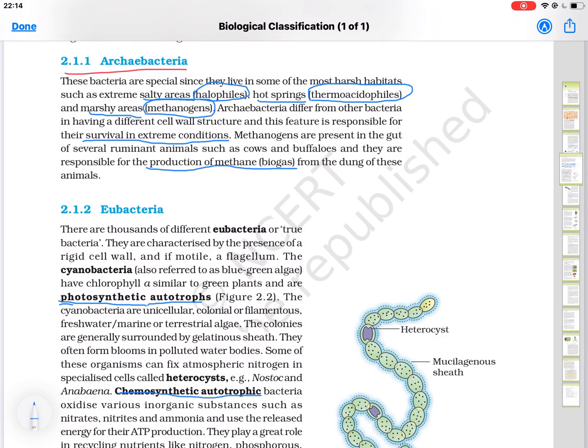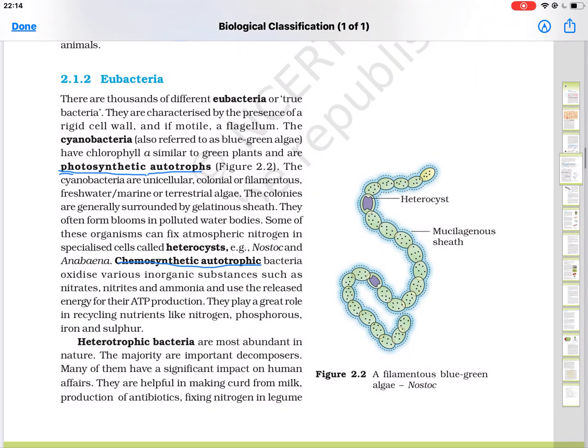Photosynthetic means in the presence of sunlight they can manufacture their own food, and chemosynthetic, they can oxidize various inorganic substances and produce energy. The example of photosynthetic bacteria is cyanobacteria, which are sometimes unicellular, or they are present in the form of colonies or filamentous, a thread-like structure.